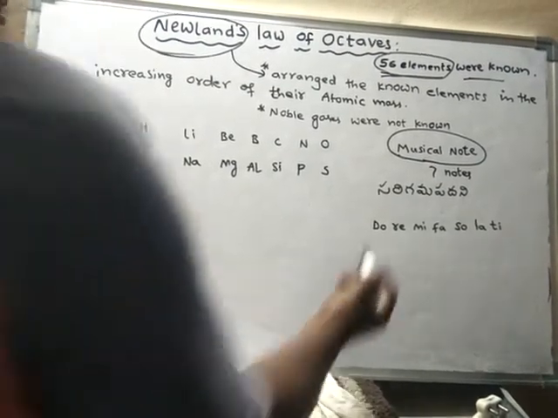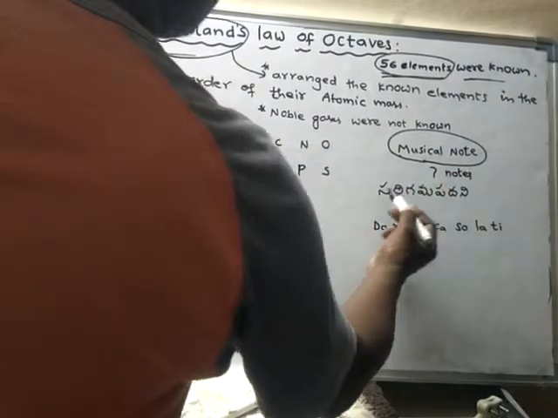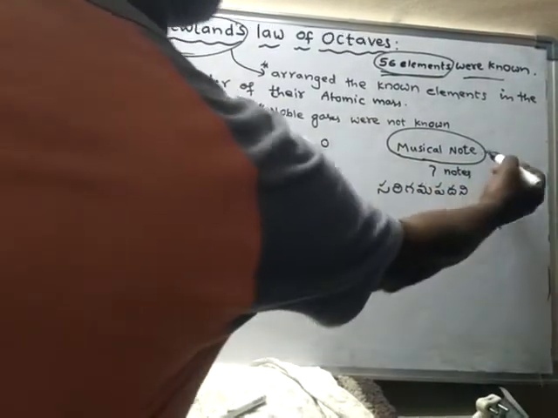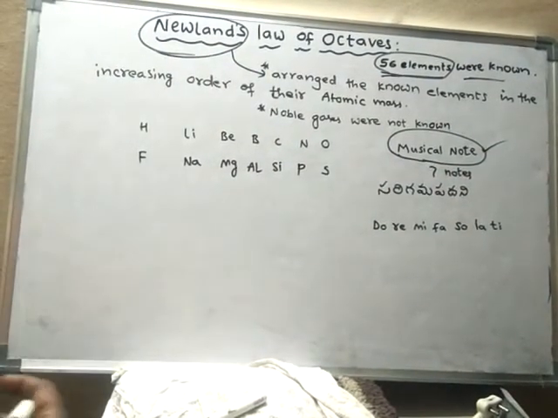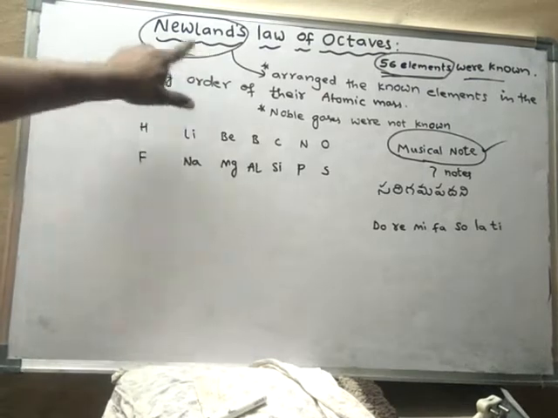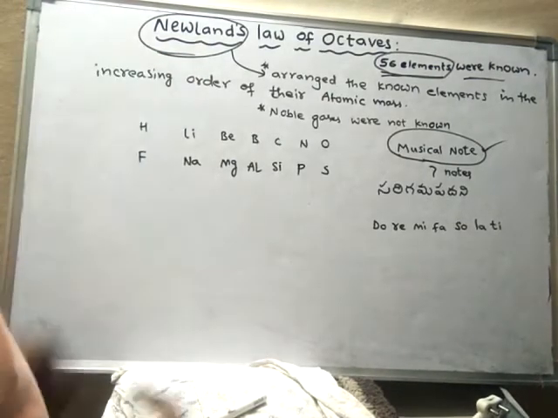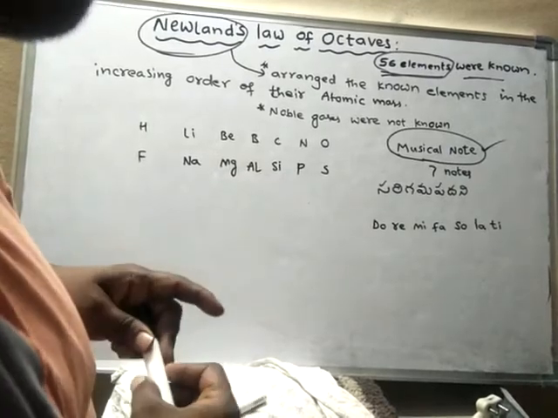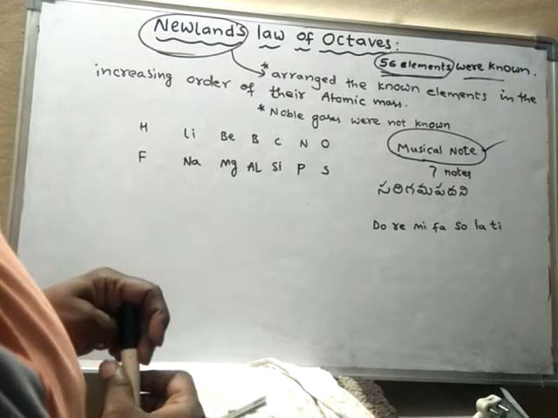So he followed the arrangement of elements in the pattern of musical notes. What is the relationship? Newland said that every eighth element will show properties similar to its first element.